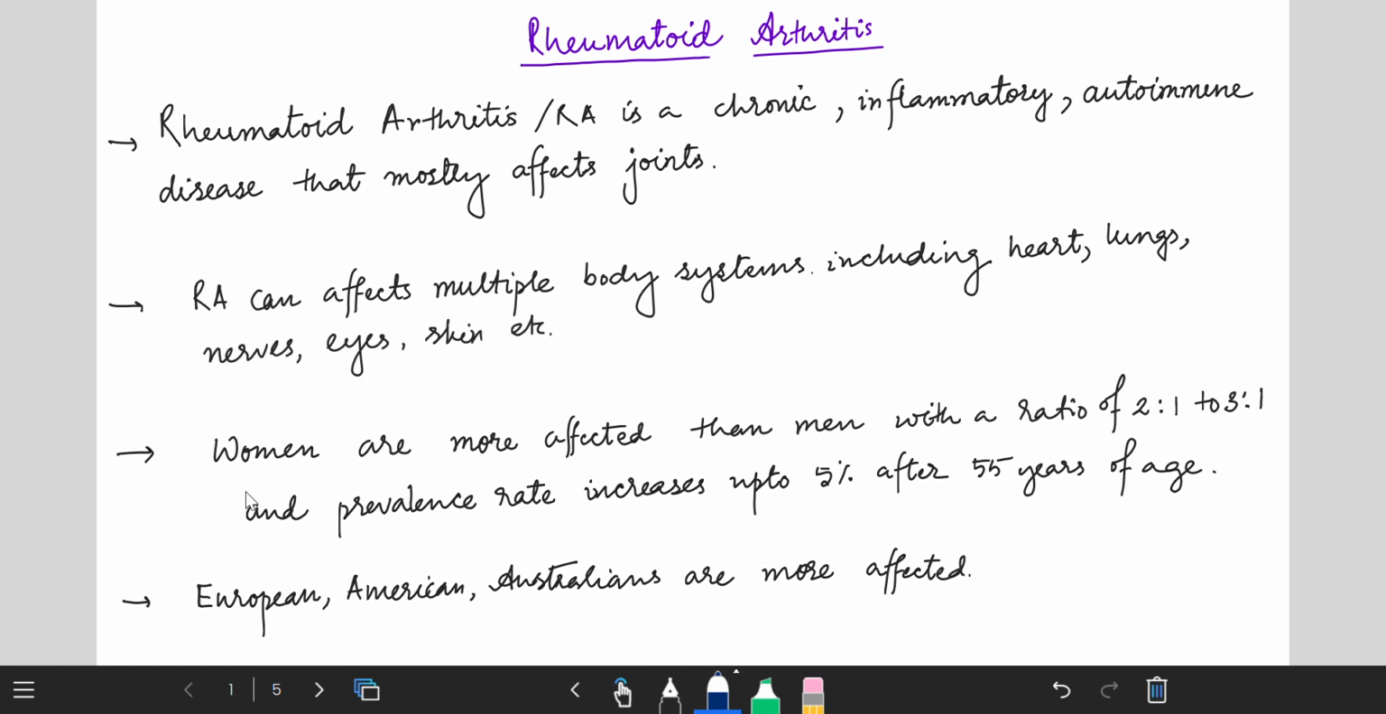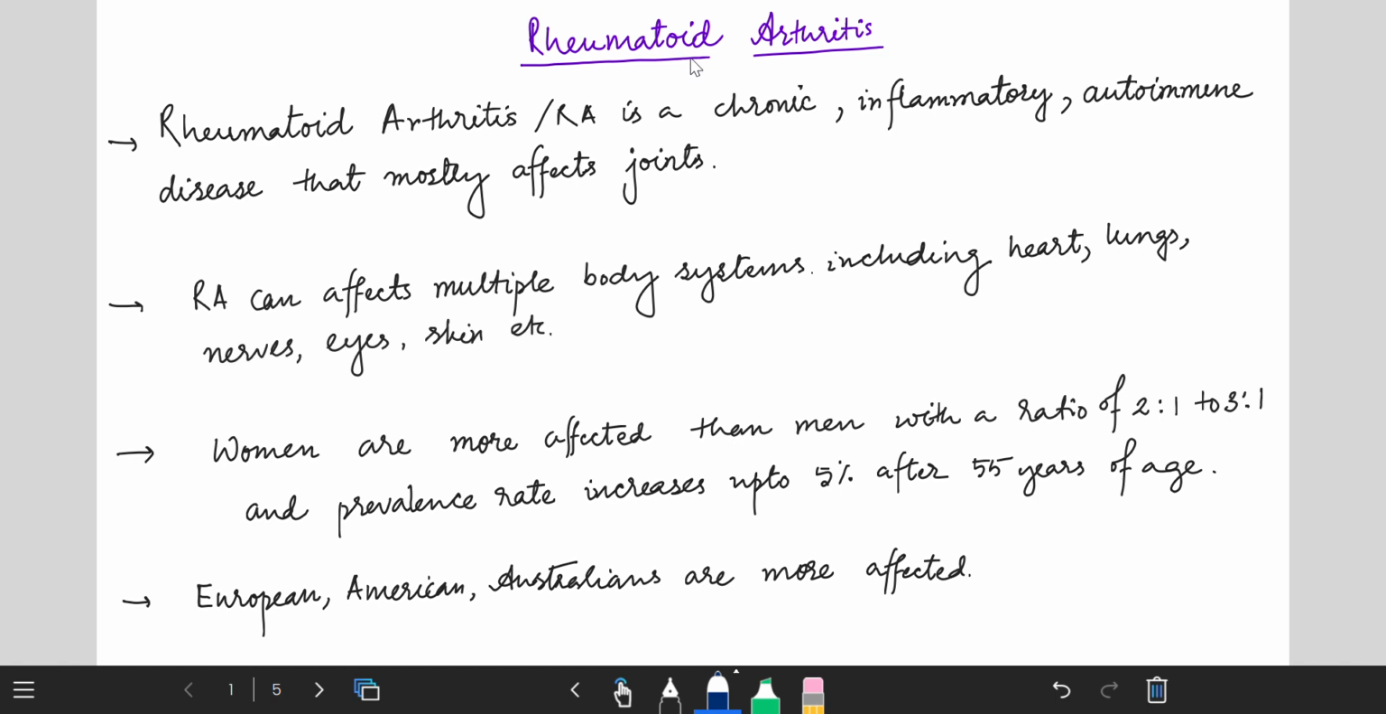According to studies, women are more affected than men, with a ratio of 2:1 to 3:1, and the prevalence rate in women increases up to 5% after 55 years of age. European, American and Australian people are more affected, okay, because of their genetic combinations.